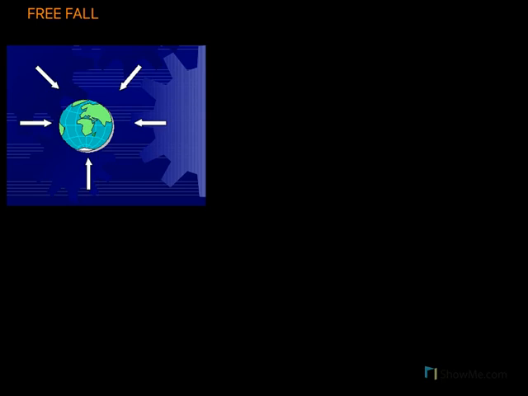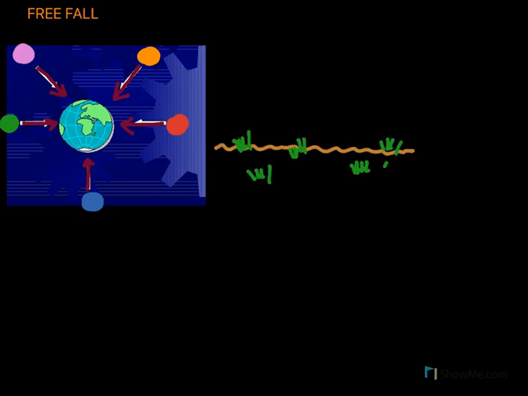We'll now learn about free fall. Earlier we have learned that every body on earth is attracted by earth towards its center. The earth attracts every object on its surface or near its surface towards its center because it exerts a gravitational force on every object near it. This gravitational force is always directed towards the center of the earth.